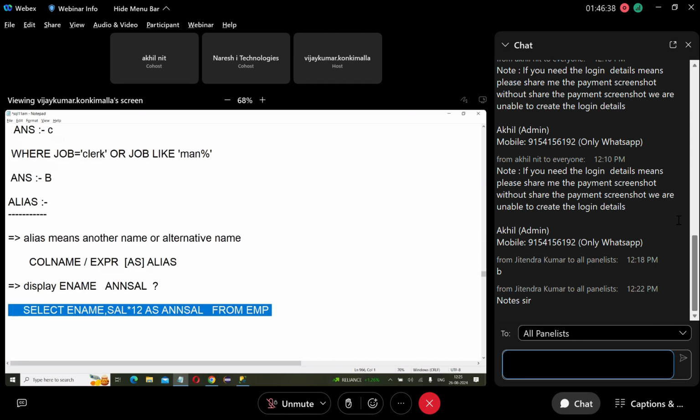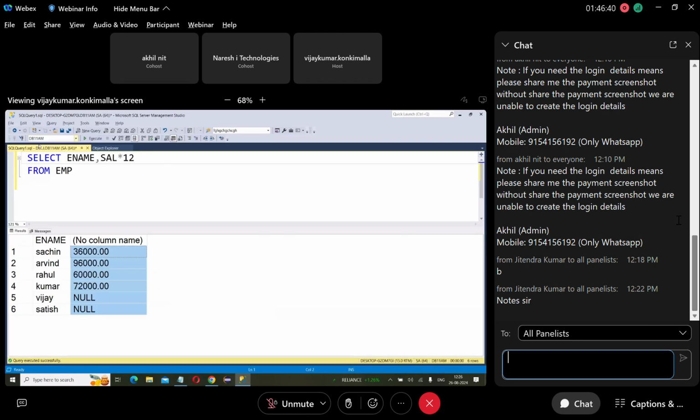So it will show every employee's annual salary, but it will show the heading. Earlier it was showing no column name. Now the heading is changed to ANN SAL. That's all. The purpose is simply to change the heading. Without this, the query will also work, but it will not show the heading. Always you have to show the values with headings. So to change the heading, we are using alias.